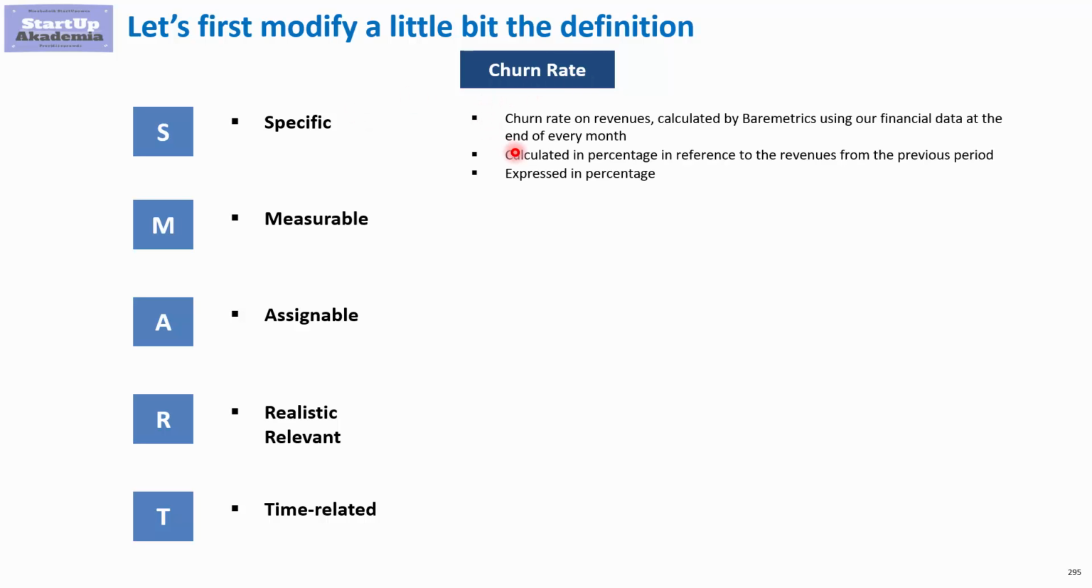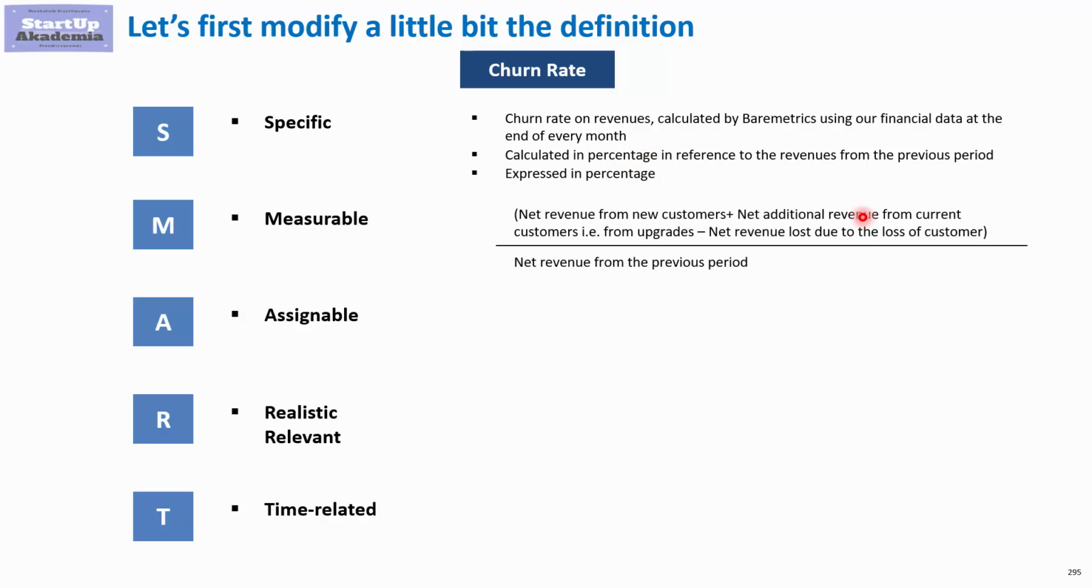First of all, we say that the churn rate is on revenues. It is calculated using barometrics, that is doing the analysis using our financial data at the end of every month. We also say that it is calculated as a percentage in reference to the revenues from the previous period. Measurable would be the definition. Here we've got the net revenue change to net revenue from the previous period. So you have revenue loss due to the loss of customers, but you also have the new revenue and also upgrades.